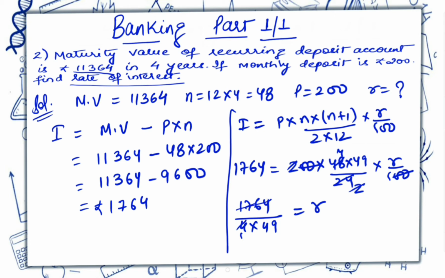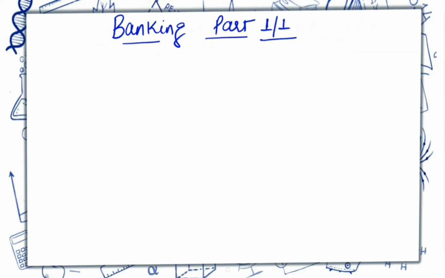So 4 1s are 4, 4 4s are 16. Now 49 into 9 is 441. Thus R will be what? 9%. So this is how we can calculate the rate of interest also. Now we'll see the next question.